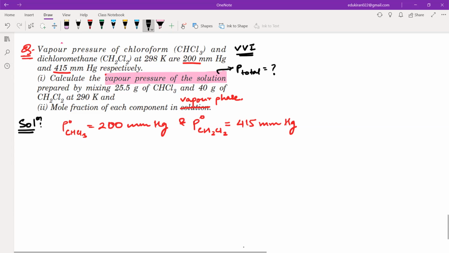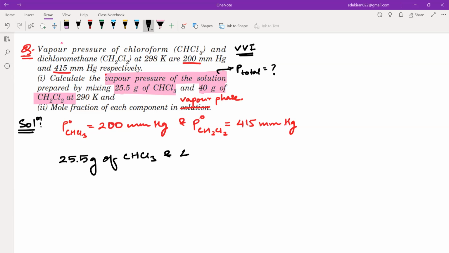Okay. Prepared by mixing. Now they are giving me amounts: 25.5 gram of CHCl3 and 40 gram of CH2Cl2. Fine. So this is the most important information, that 25.5 grams of CHCl3 and 40 grams of CH2Cl2 are being mixed.